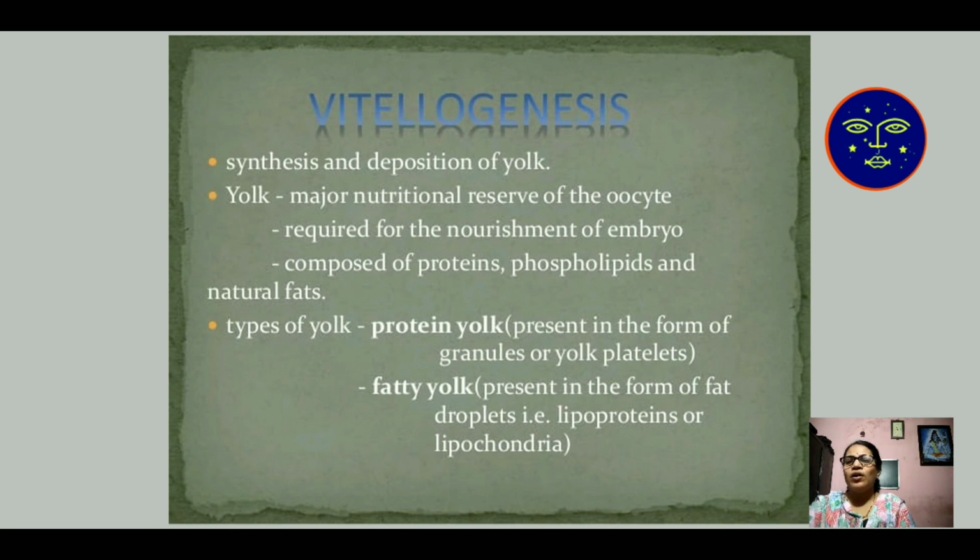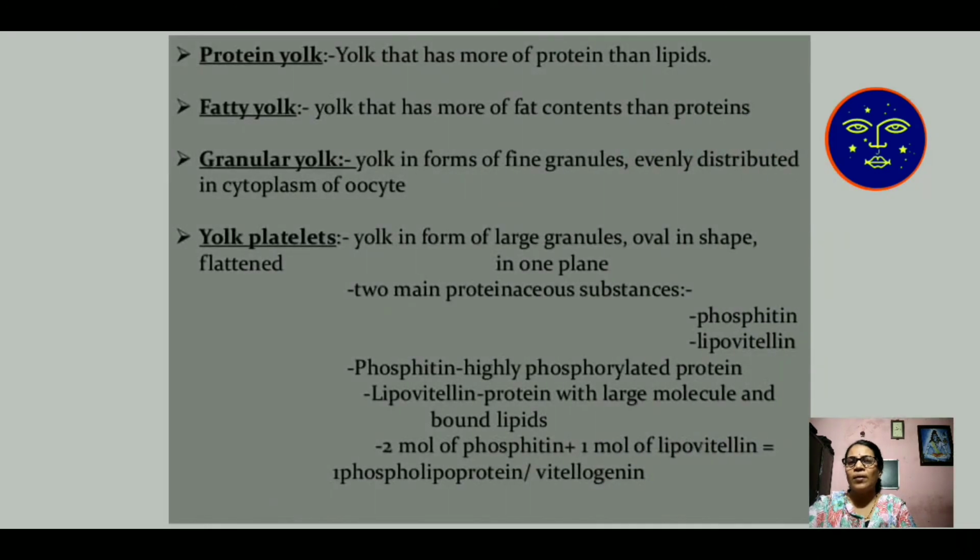Types of yolk. Protein yolk is present in the form of granules or yolk platelets, and fatty yolk is present in the form of fat droplets, that is lipoprotein or lipochondria. The yolk that has more protein than lipid is known as protein yolk. Fatty yolk has more fat content than protein.